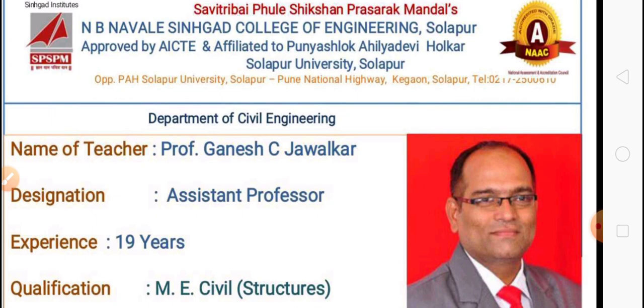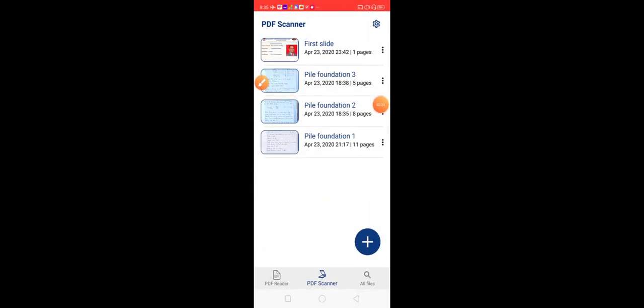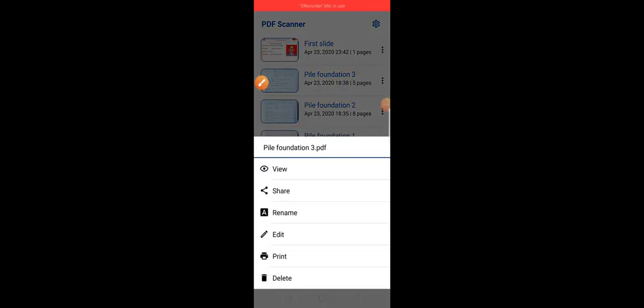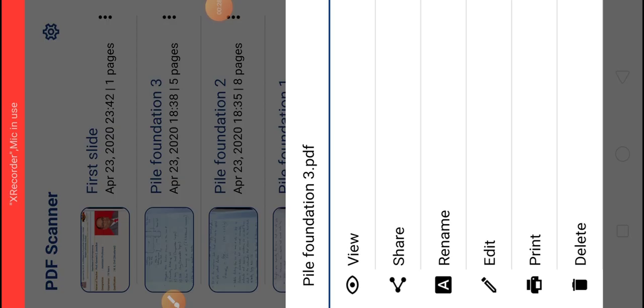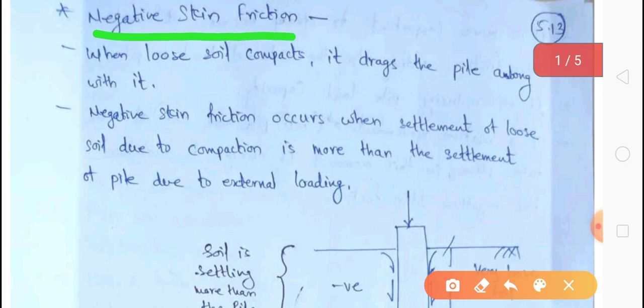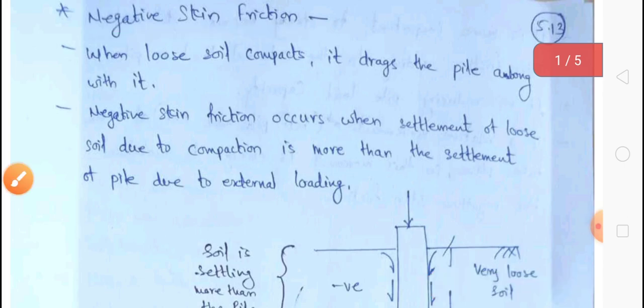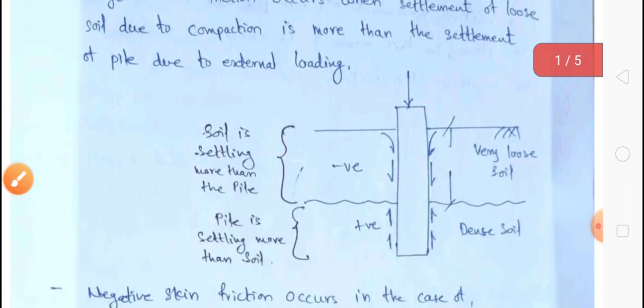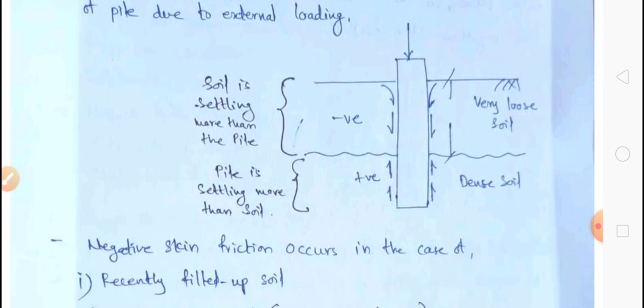For today's lecture, I will discuss negative skin friction. So here it is, negative skin friction. If you see first the diagram, in the diagram,